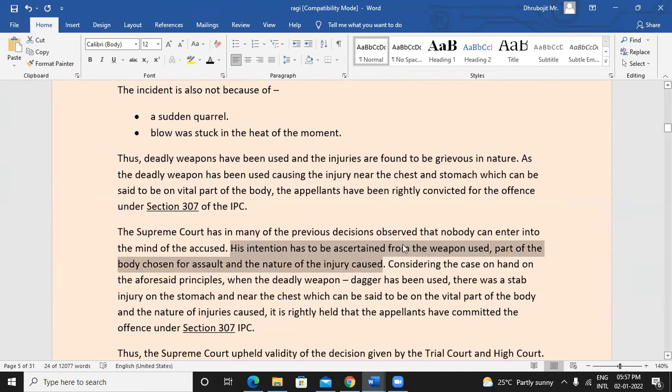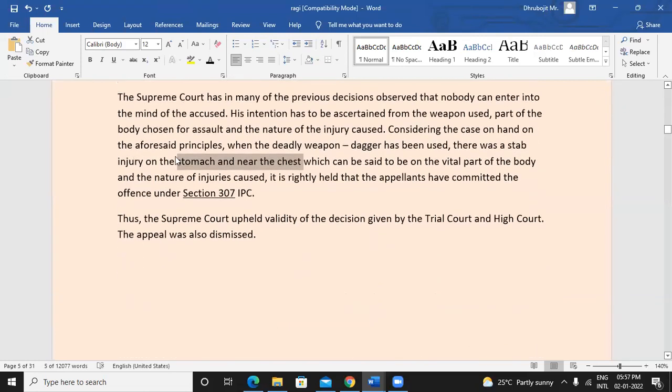And if we consider these points in this case also, a deadly weapon like a dagger was used, right? And a vital body part was targeted, which is the stomach and chest. Plus the injury was also very severe. Now, considering all these 3 points, it does not look like an offense under section 323, which is voluntarily causing hurt.